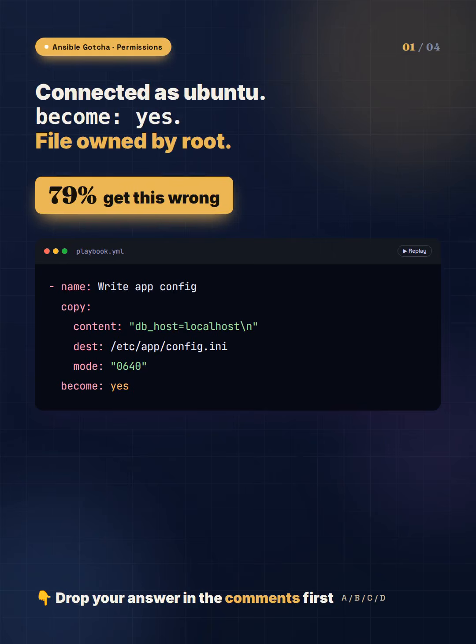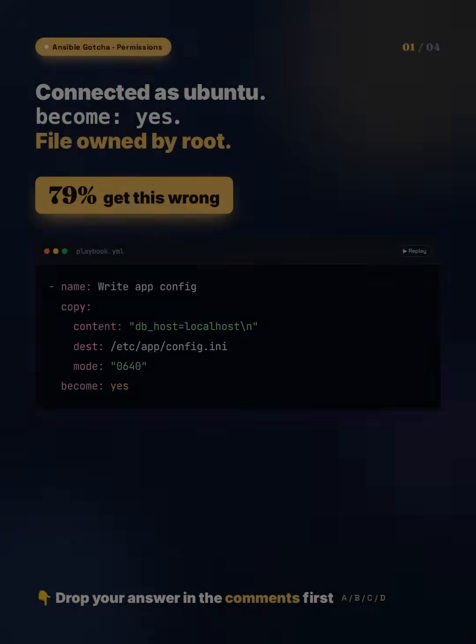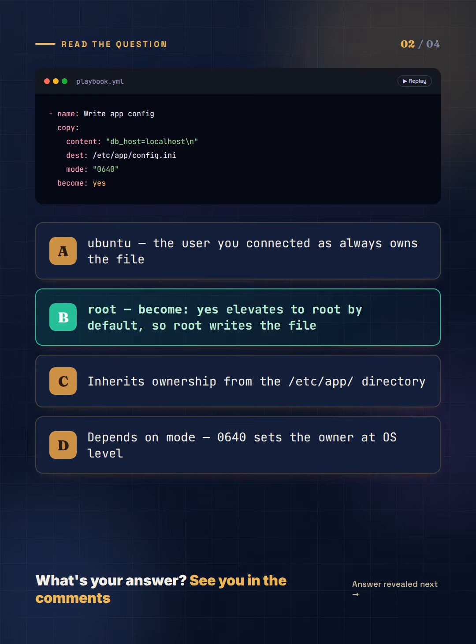Quick quiz. You connect to a server as Ubuntu and run an Ansible task with become yes. Who ends up owning the file that task creates? The task copies a config file to /etc/app/config.ini with become yes. For options: A, Ubuntu, the user you connected as always owns the file.